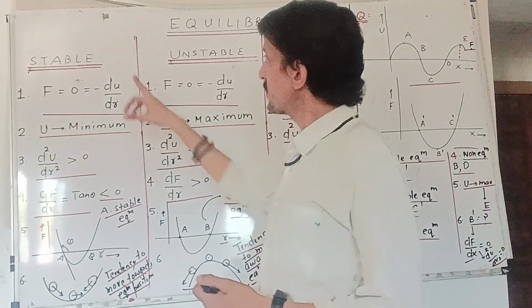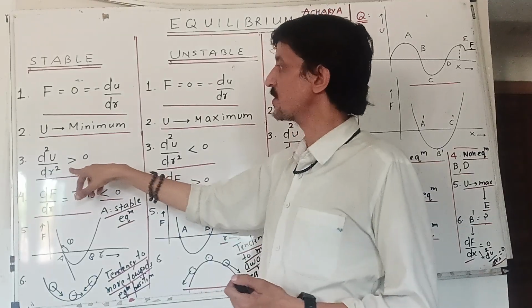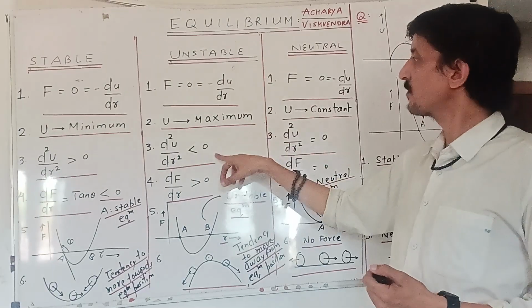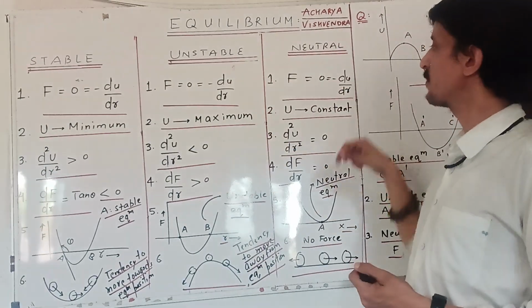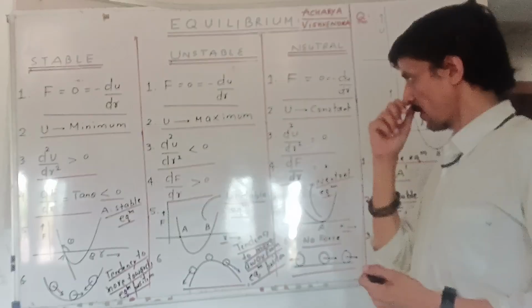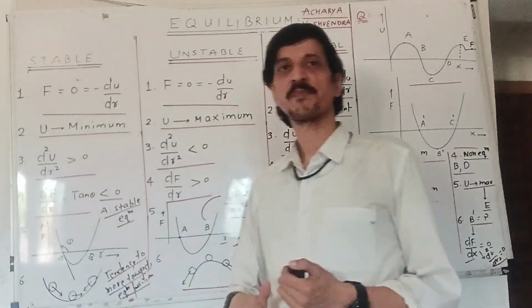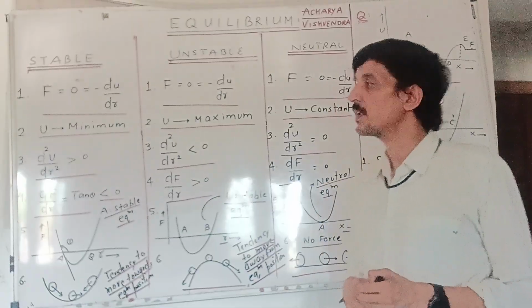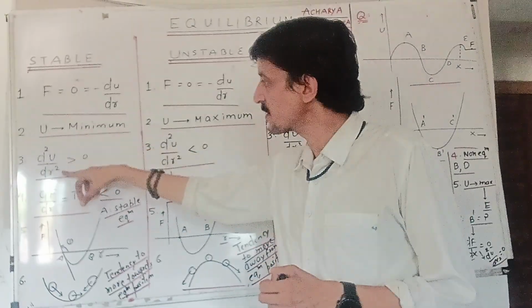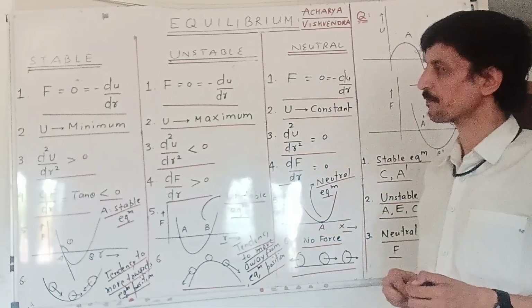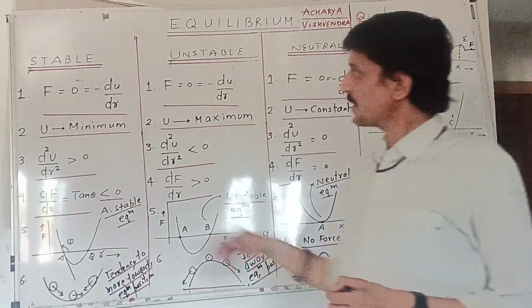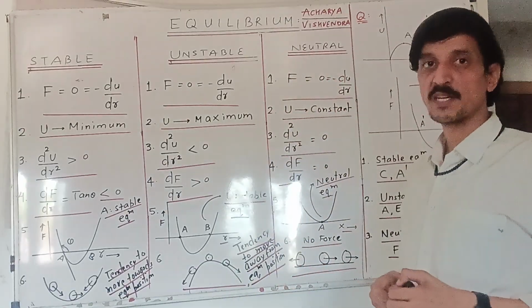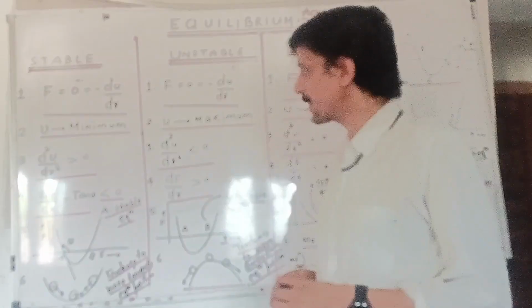Now, the third important point is that for stable equilibrium, the double derivative of potential energy with respect to position is positive. For unstable equilibrium, it is negative, and for neutral equilibrium, it is zero. The fourth point is the derivative of force with respect to position, dF/dr. d²U/dr² is nothing but minus dF/dr. So in case of stable equilibrium, the derivative of force with respect to position is negative, which also equals tan theta.